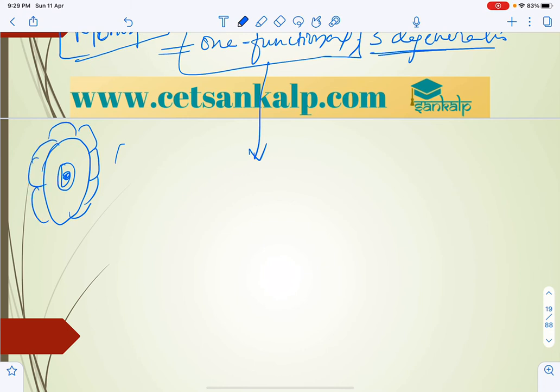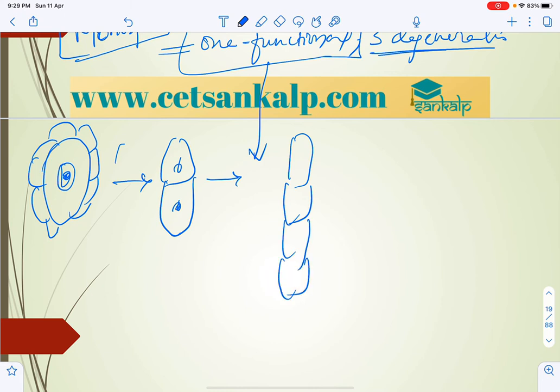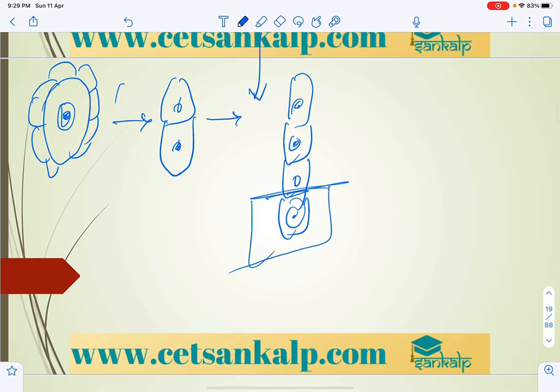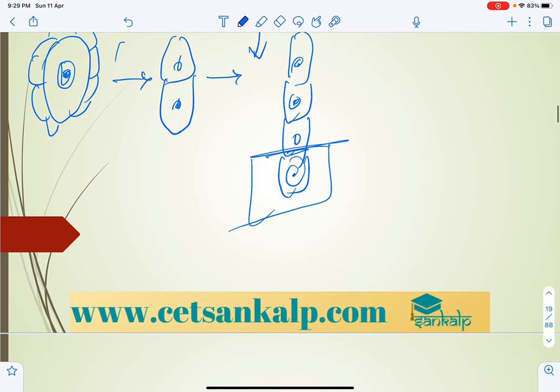That will undergo meiosis and produce a 2 cell stage, the diad, and finally form a tetrad. So this is 1 2 3 4, out of which one remains functional. All the others degenerate, and one remains functional.